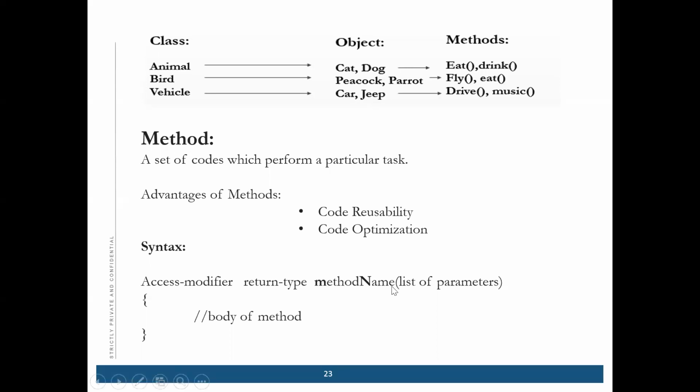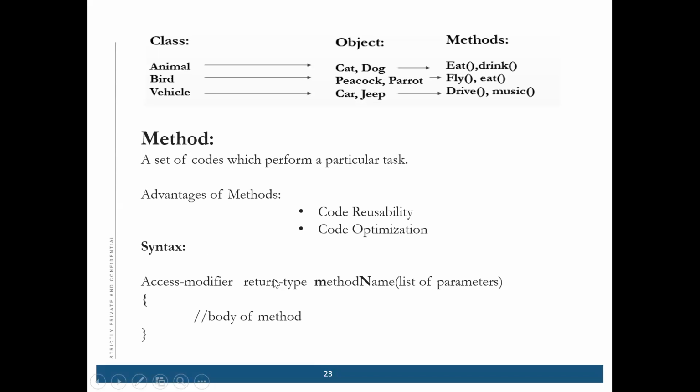If you write void, void is not returning anything. Void means it is not returning anything. If it is integer, that means you have to return an integer, like 0 or any integer. So that is the syntax that you can write when you are writing your method.